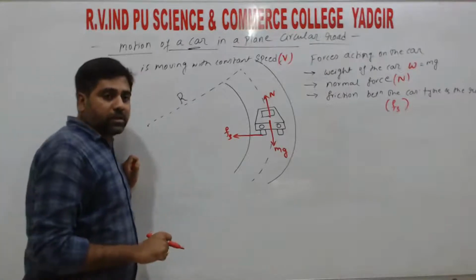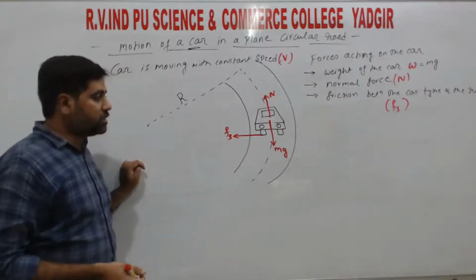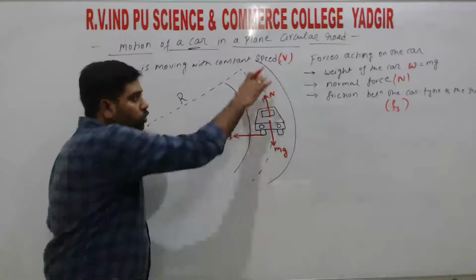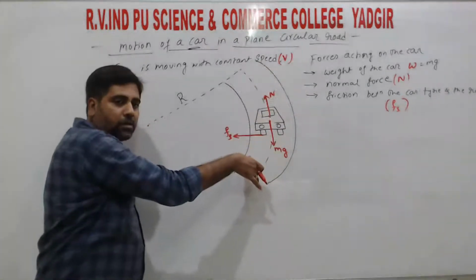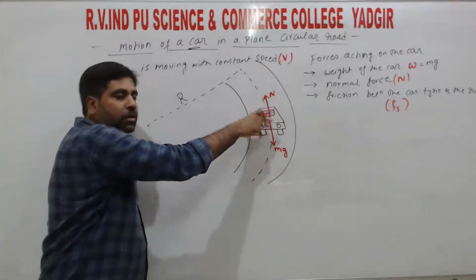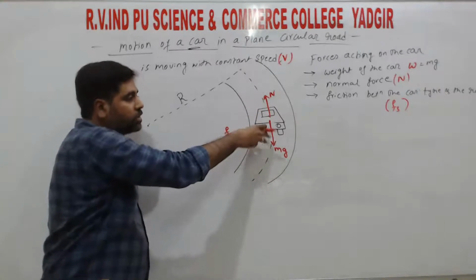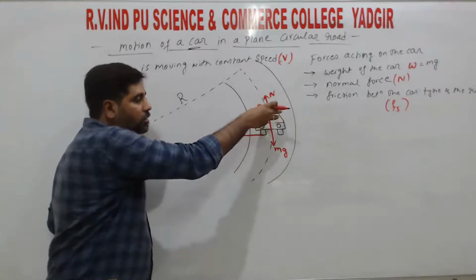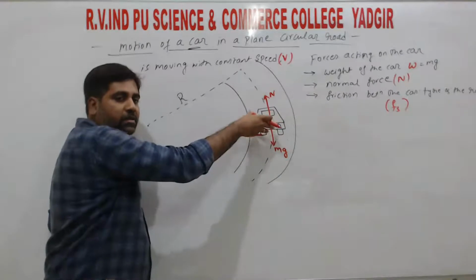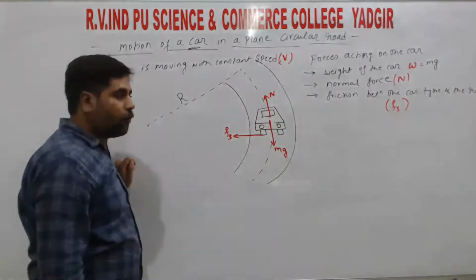So previously, the centripetal force definition says that any object which is moving in a circular path, right? So for that object to be in the circular path, the force which is provided on the vehicle or on the object is given by the centripetal force, right?